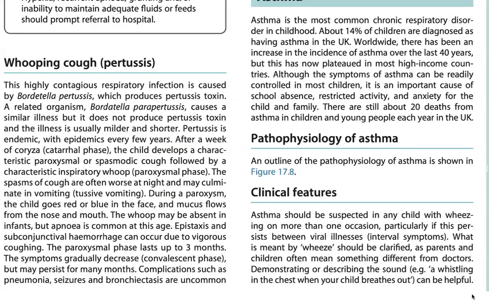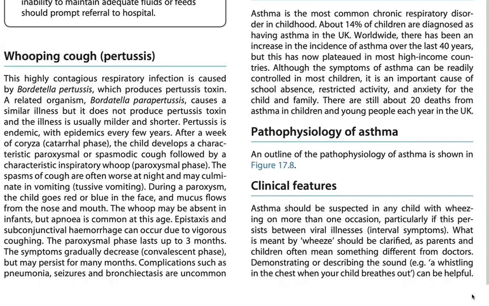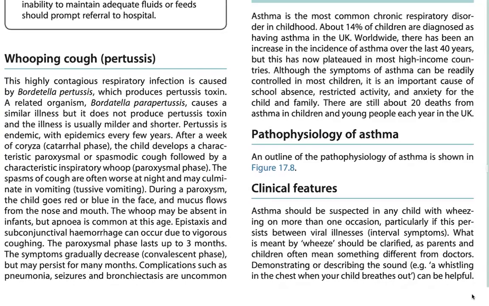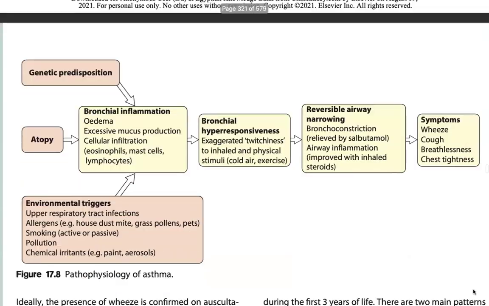Clinical features: asthma is suspected in any child with wheezing on more than one occasion, particularly if this persists between viral illnesses, as interval symptoms. What is meant by wheeze should be clarified, as parents and children often mean something different from doctors. Demonstrating or describing the sound, a whistling in the chest when your child breathes out, can be helpful.